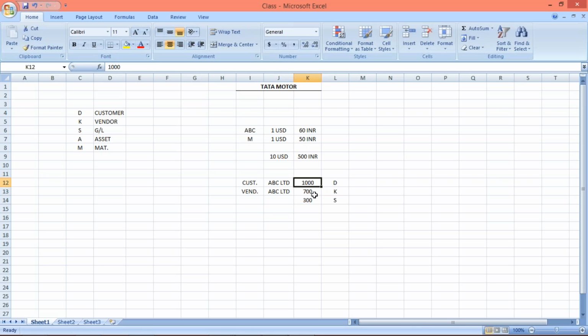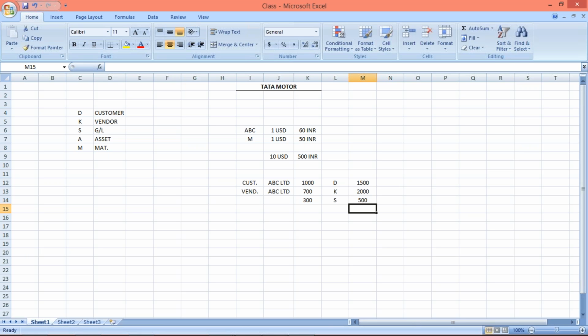But if the scenario is vice versa, the opposite scenario, let's suppose 2000 worth of goods we have purchased, and 1500 worth of goods we have sold, it means we have to make a payment worth 500.